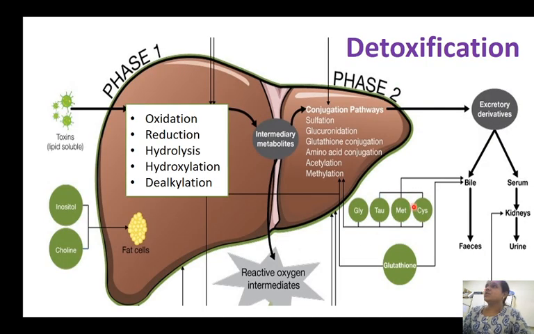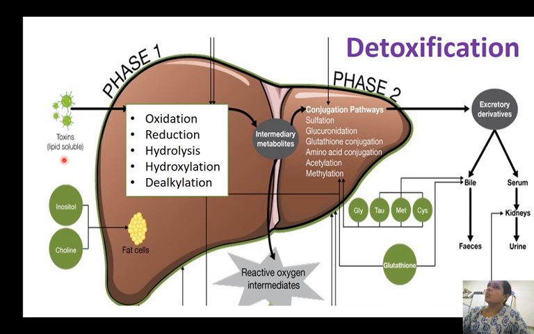As I told you, the liver plays a very important role in the detoxification process. This detoxification process that occurs in the liver is divided into two phases, phase 1 and phase 2. Phase 1 and phase 2 are nothing but chemical reactions that happen to these substances.